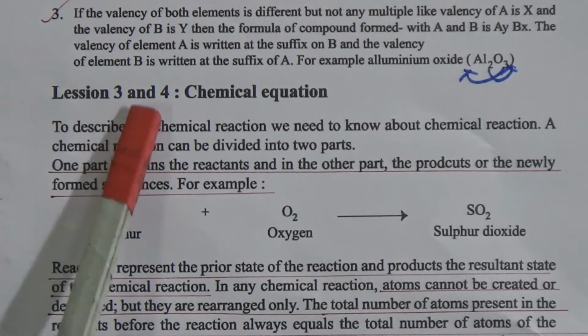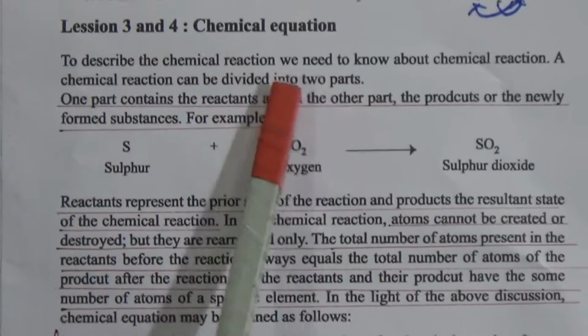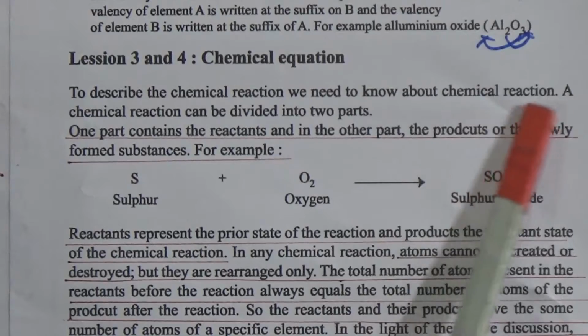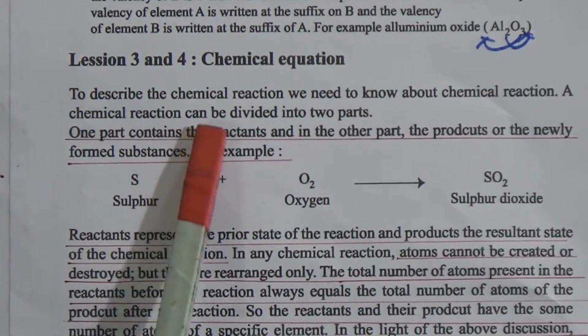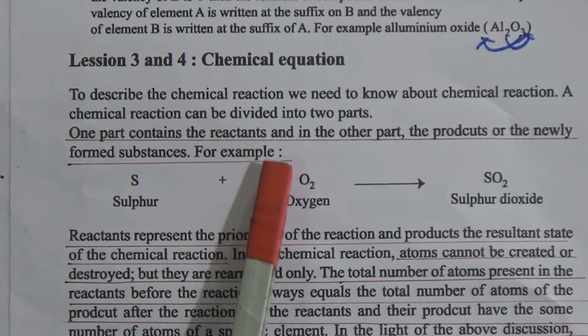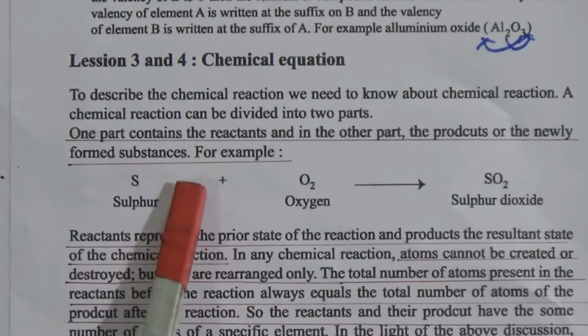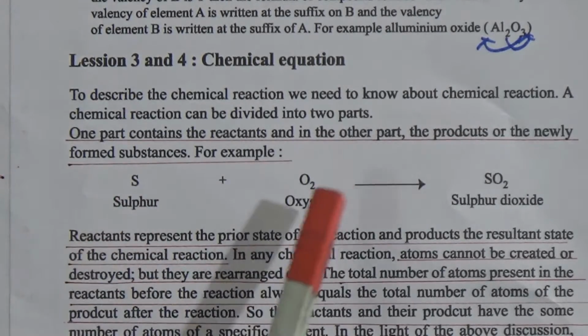Now come to lesson 3 and 4, that is chemical equation. To describe a chemical reaction, we need to know about the chemical reaction. A chemical reaction can be divided into two parts. One part contains the reactants and the other part contains the products, or the newly formed substances. Look, sulfur and oxygen, both are reactants.